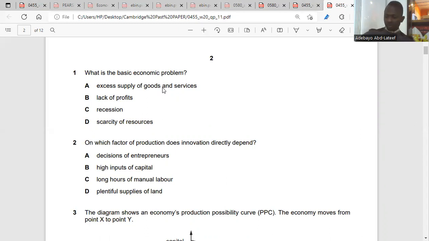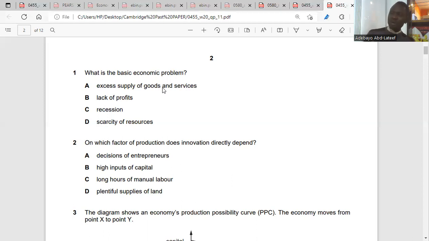Question 2. Each part of production does innovation directly depend. What is innovation? Innovation means new methods of doing things, new ways of doing things. So, which factor of production directly depends on this? Is it capital? Is it labor? Is it land? No, it's decisions of the entrepreneur. It's the entrepreneur that decides what to produce. The entrepreneur is in charge of the other factors of production. The entrepreneur is the enterprise.